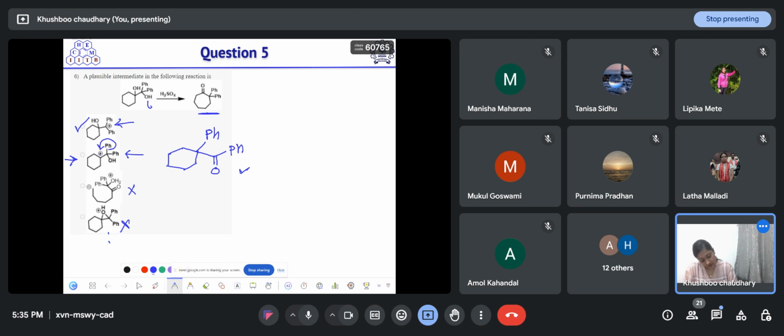Firstly, the hydroxy group will abstract this proton, and the carbocation generated is stable enough because of the delocalization with the phenyl ring. Then this bond will migrate here and form a seven-membered ring, and then the ketone will generate in the seven-membered ring. So the correct option is option A, not option B. Got it? Yeah. Okay.